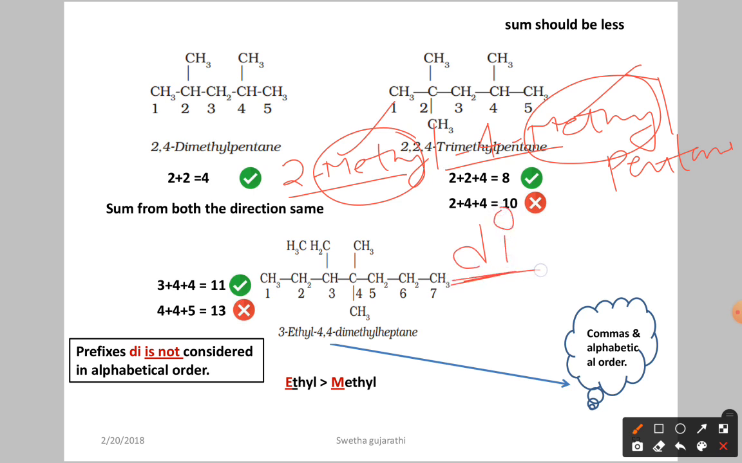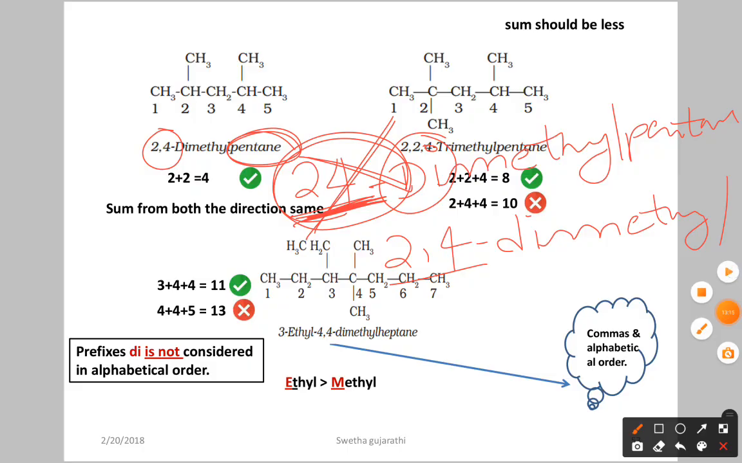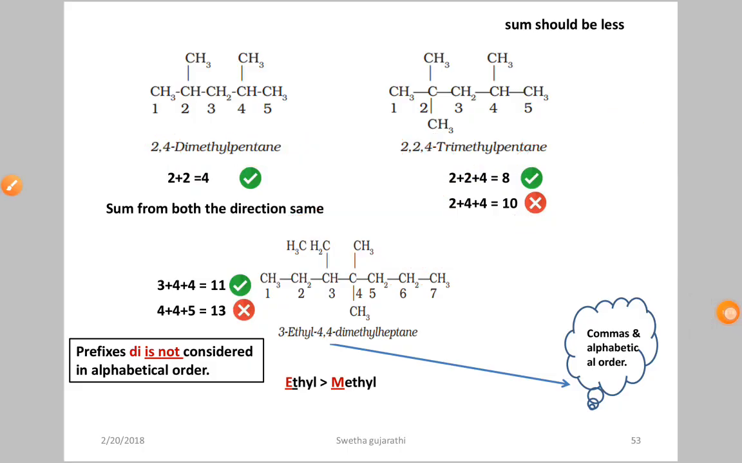Before that you have to mention the numbering, where we have them at the 2 position, comma, at the 4th position, after that a hyphen. So at the second and fourth positions we have methyl, so we write dimethyl, after that pentane. So here it is 2,4-dimethylpentane. Now the nomenclature is over for this.